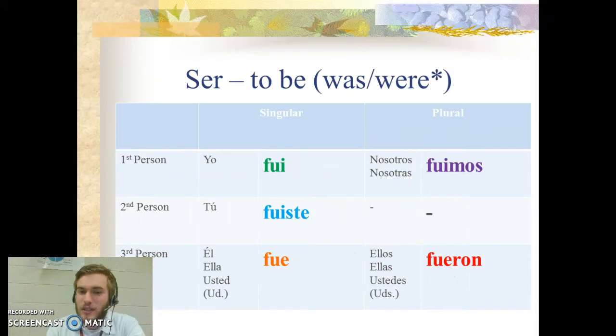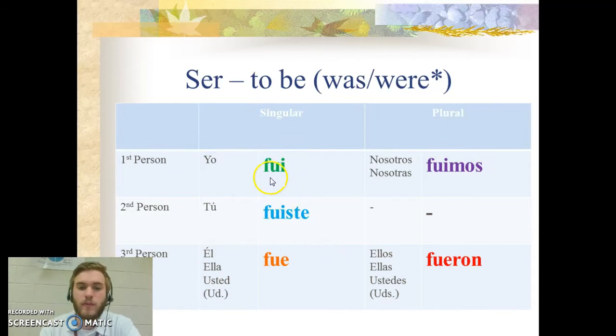Moving on to the verb ser, which means to be. Remember, it's the permanent to be versus estar, the temporary to be. In the past tense, the past of am, is, and are is was and were. Look at the forms; they're exactly the same as the verb ir. We'll get to in a moment how we'll know which one, whether it means I went or I was.